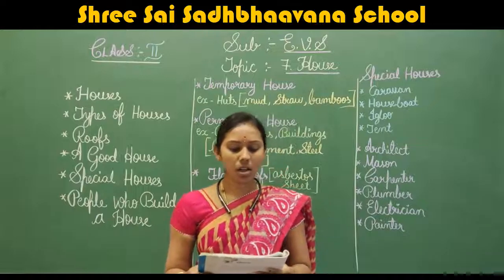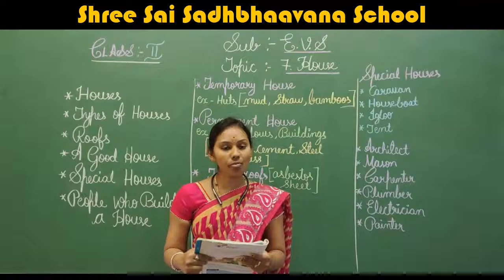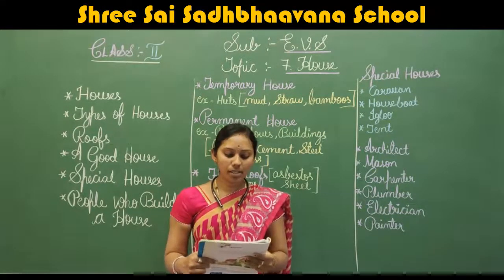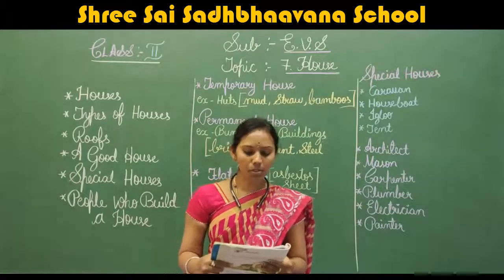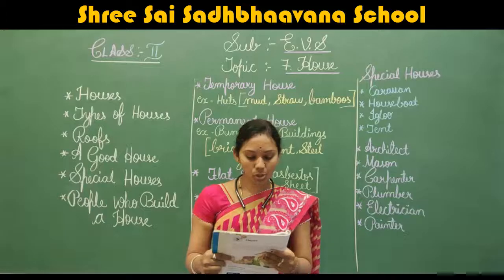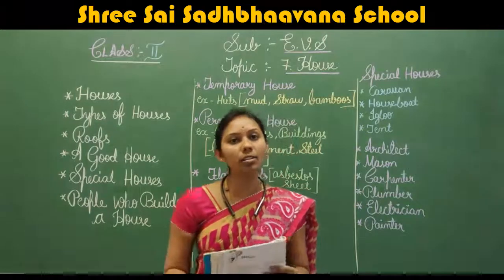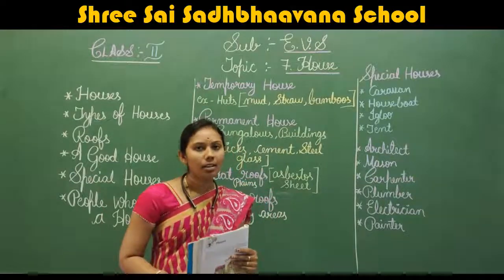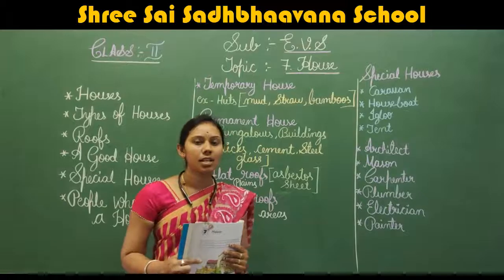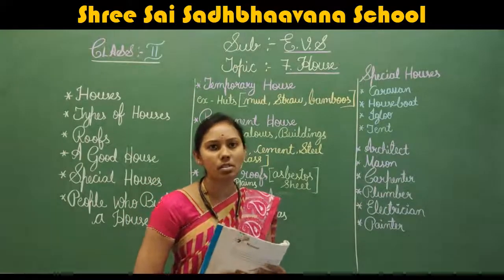Temporary houses last for a short time. They are not very strong. Huts are examples of temporary houses. They are made from mud, straw and bamboos. They are mainly found in villages. Okay, now we have understood where we can see the temporary houses. In the villages, mainly in the villages we can see the temporary houses.